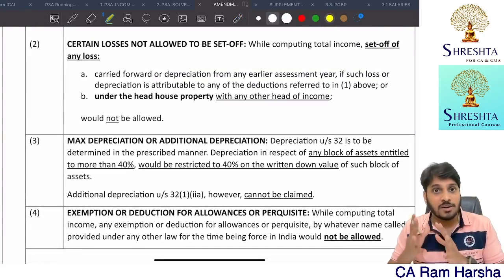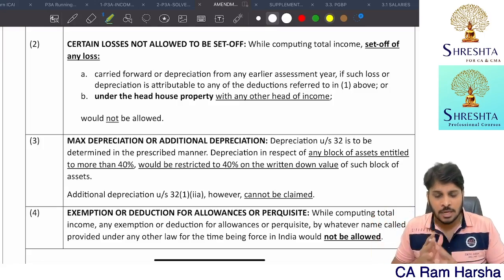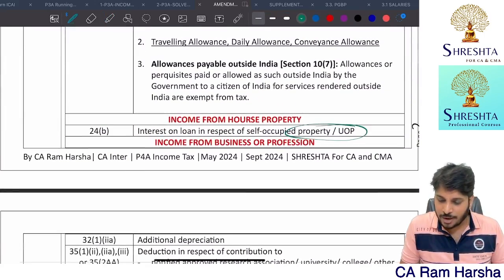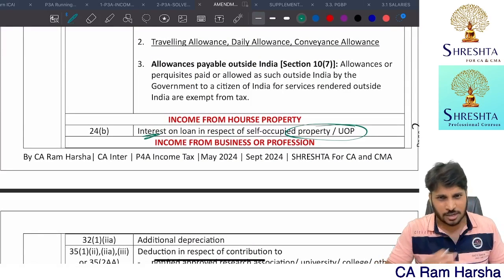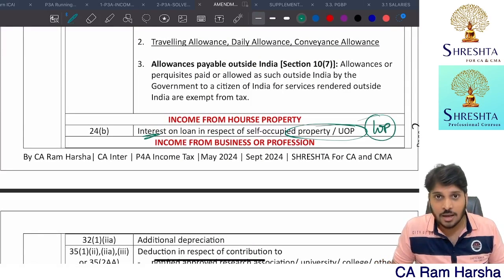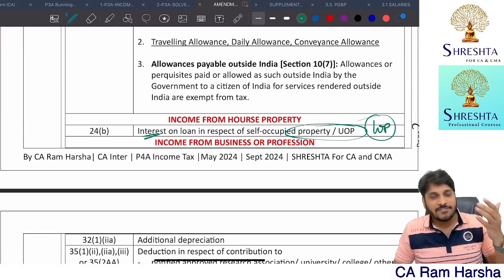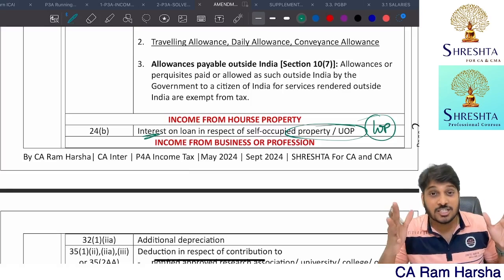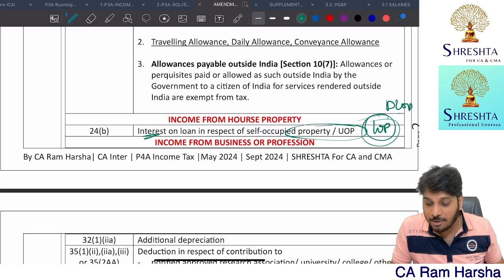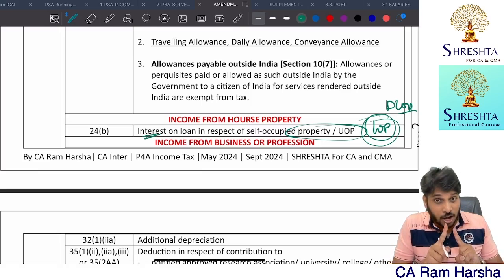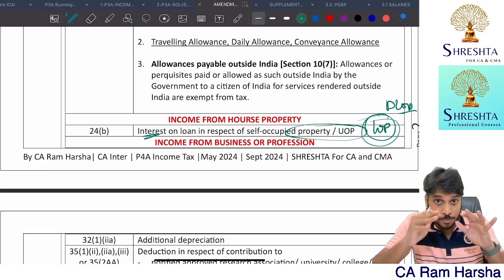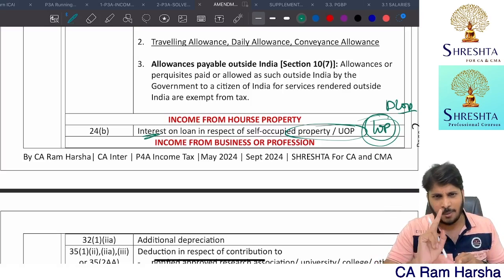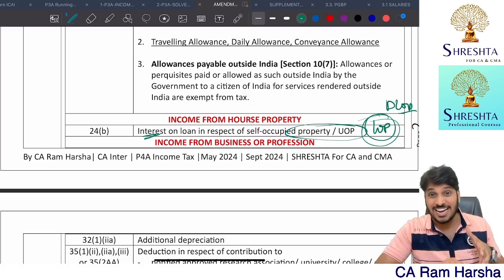One more thing. If you are going with the default tax regime, and yours is a self-occupied or unoccupied property, you cannot claim interest deduction. What about let out property? You can claim whatever interest expenditure is there. If after claiming interest deduction for let out or deemed let out property, the house property head of income is a loss, earlier you could set off up to 2 lakhs against other heads.